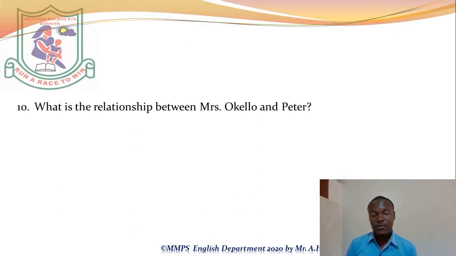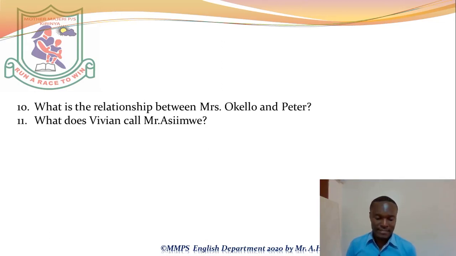We say Mrs. Okello is the sister-in-law of Peter, or Mrs. Okello is Peter's sister-in-law. Peter's, remember to put an apostrophe between R and S, Peter's.